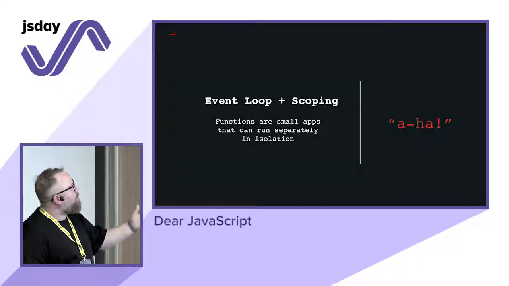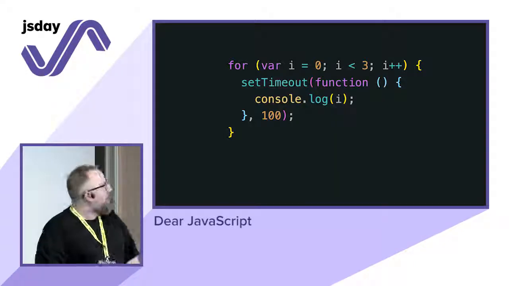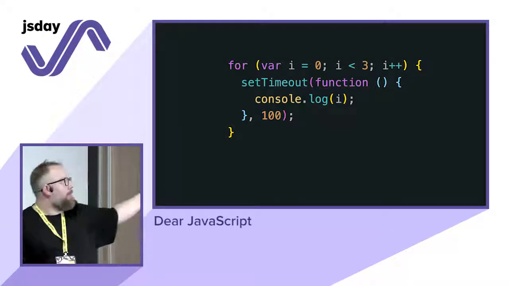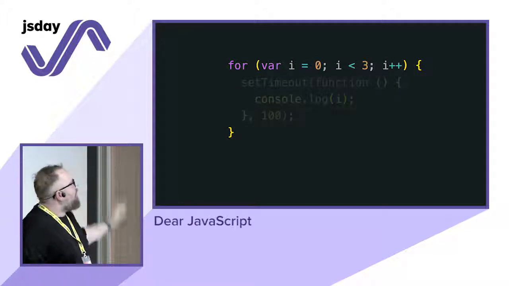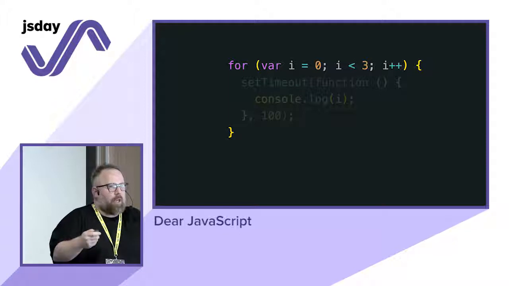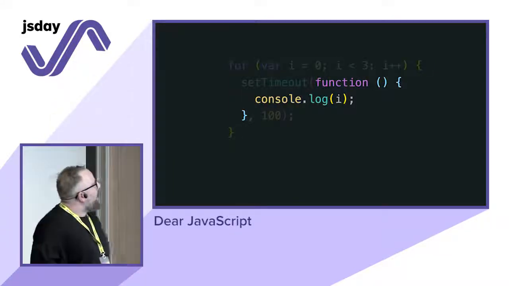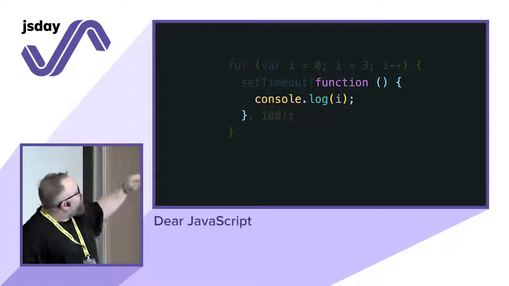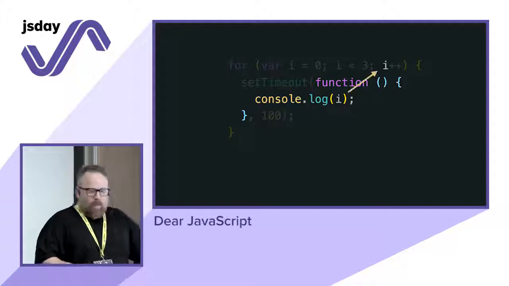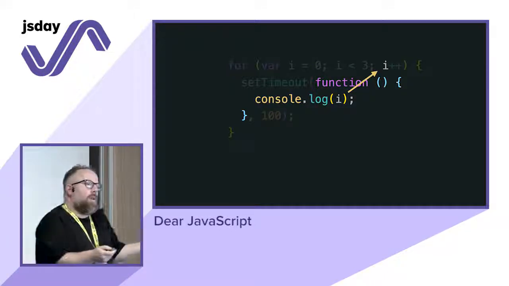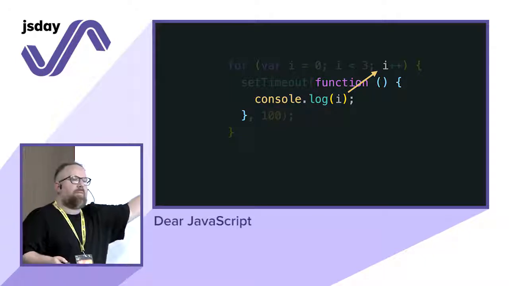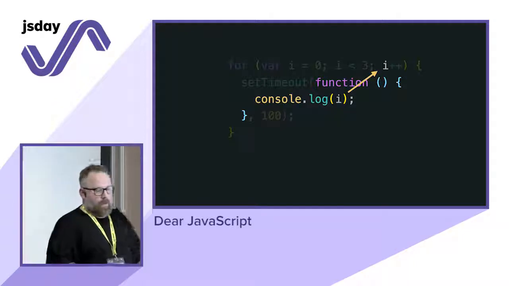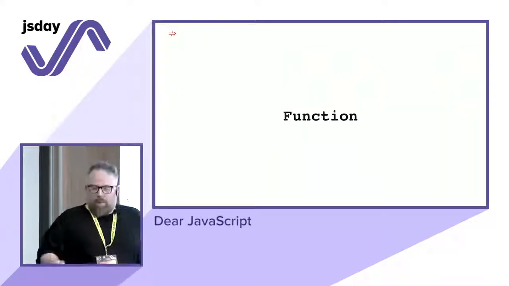So event loop plus scoping, again, an aha moment, because now, with these two things, we can probably understand better this function. Because you have a for loop, so that's the thing that gets executed, one thing at a time. And then the callback will be executed 3 times, but later. And thanks to the scope, i will be the last value of the for loop. That's why you have 3, 3, 3.